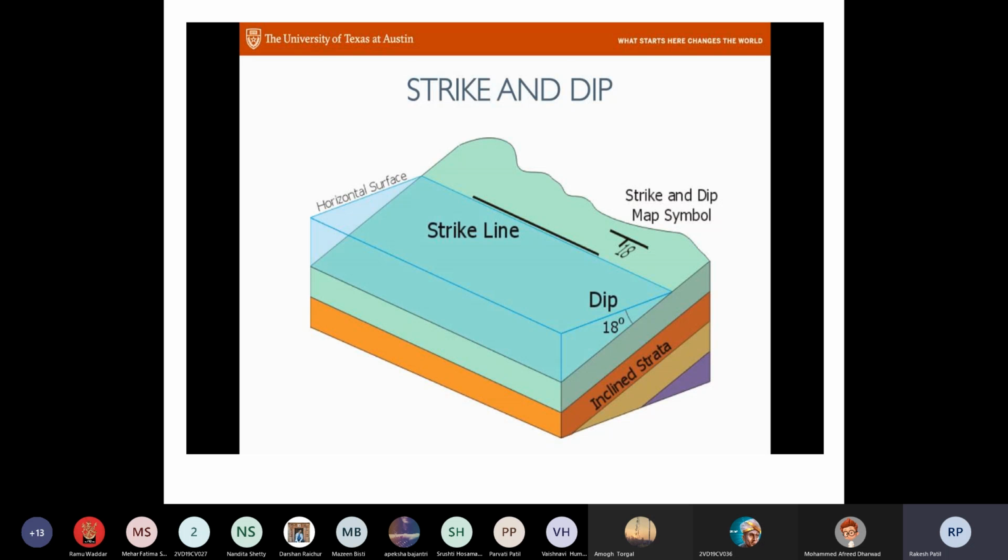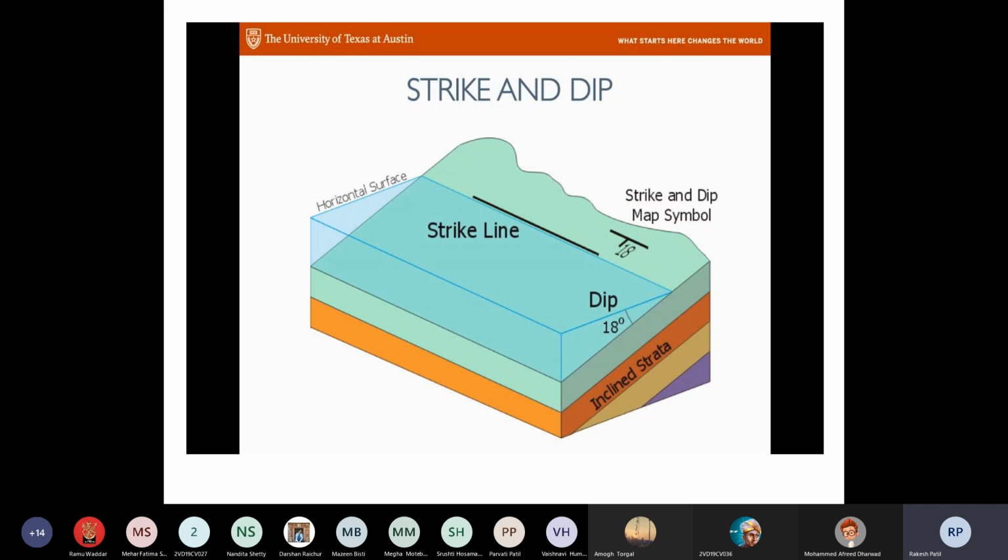So what happens here? Strike means measuring the horizontal plane. Whatever horizontal lines are there on the structure, to measure that you are supposed to understand the strike. It's an imaginary horizontal surface if the rocks have some angle. Dip means it's the maximum angle of inclination. On this we have some problems to solve. Those problems I will tell you in the Saturday class.